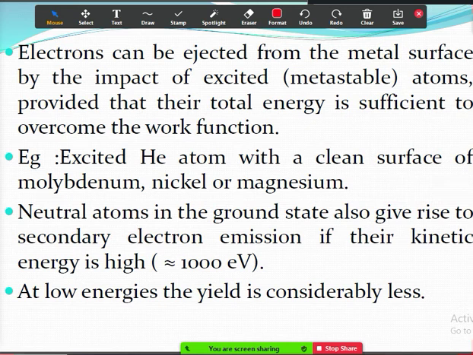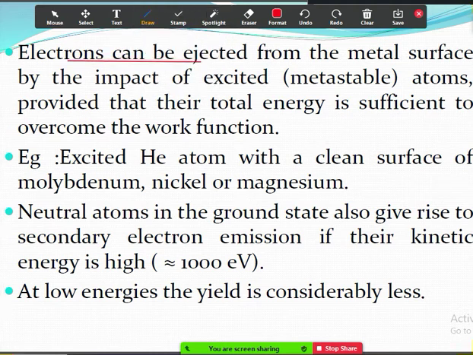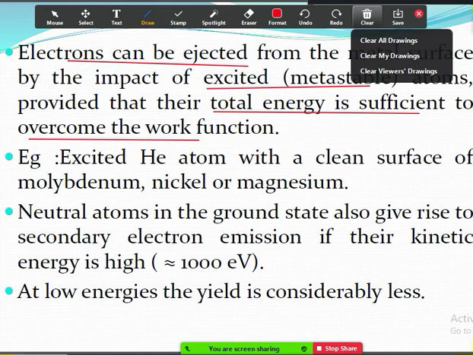So looking at the first point, electrons can be ejected from the metal surface by the impact of excited metastable atoms, provided that their total kinetic energy is sufficient to overcome the work function. So if the metastable atom has sufficient kinetic energy and if it collides with the cathode, then an electron will be liberated. So that is the point.